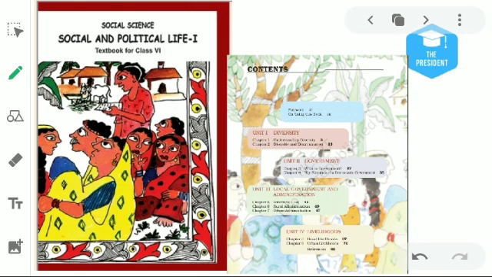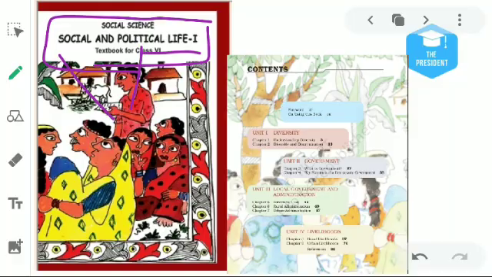Then, on the third slide, you can see this is your third book of social study, Social and Political Life. It means we have to learn about our surroundings. We are living in a society. So what are the different aspects of the society? How is the society governed by the government? So basically it deals with this in this book. This is the cover page, and the contents of this book are here. This book is divided into 9 chapters.